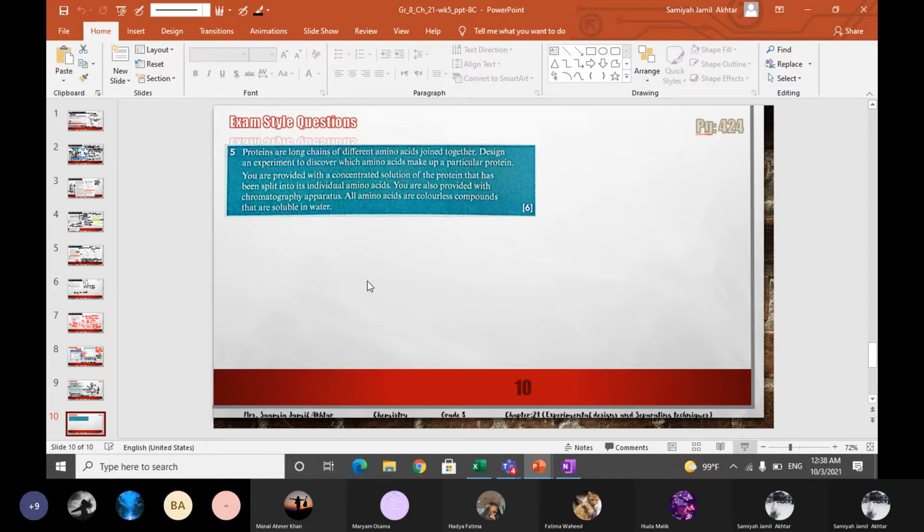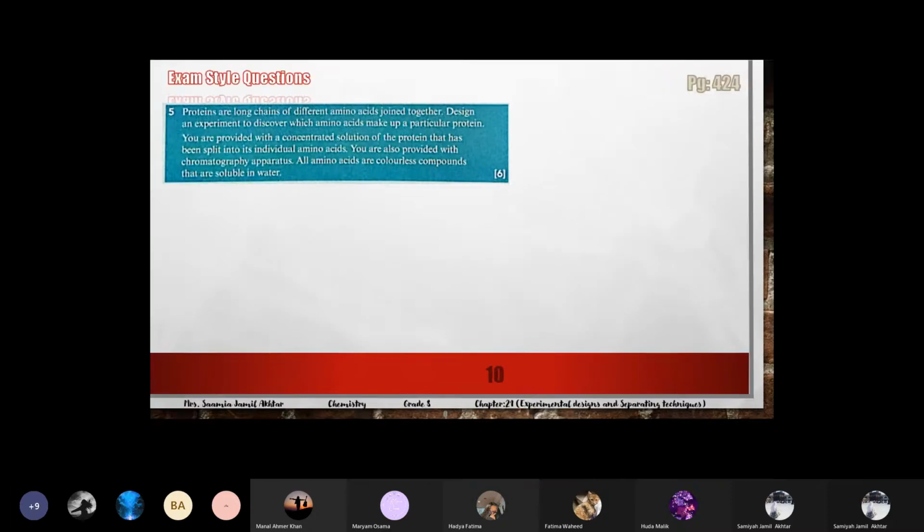Okay, so question number 5 is, proteins are long chains of different amino acids joined together. Design an experiment to discover which amino acids make up a particular protein. You are provided with a concentrated solution of protein that has been split into its individual amino acids.